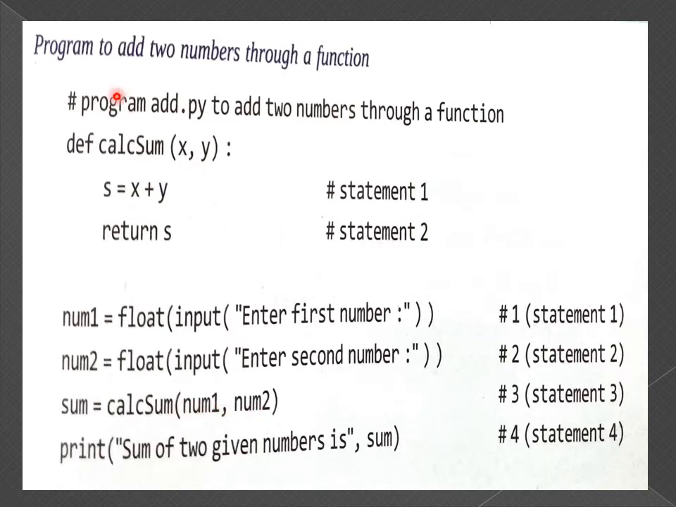So it will jump to the definition part of cal sum, and x will receive the value of num1, whereas the y variable receives the value of num2. Then x and y are added, and the result value is stored in variable s. With the help of the return statement we are returning the resultant value to the calling statement. So the result will return here and be stored in variable sum, and with the help of the print command it will display the result of sum.